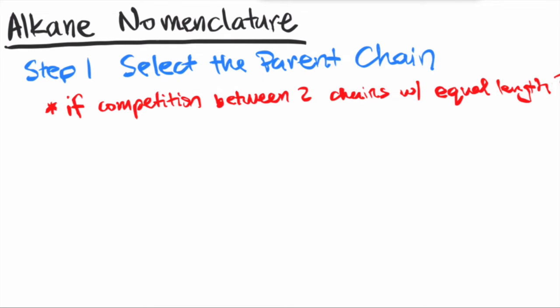Let's go back to selecting the parent chain because there may be some instances where it gets a little bit murky. So for example, what happens if there's a competition between two chains with equal length? How do you choose?